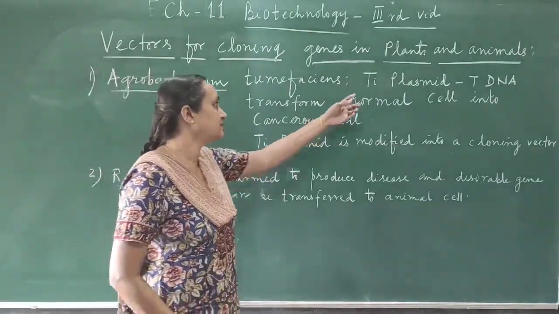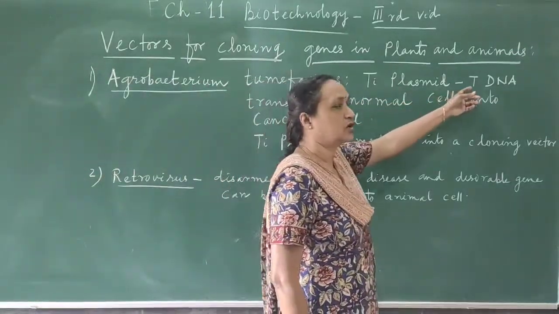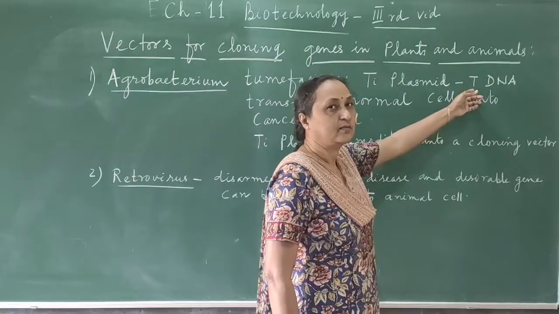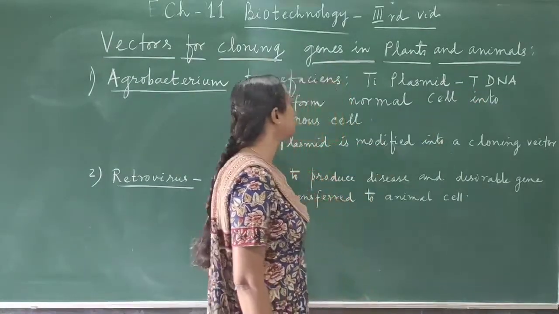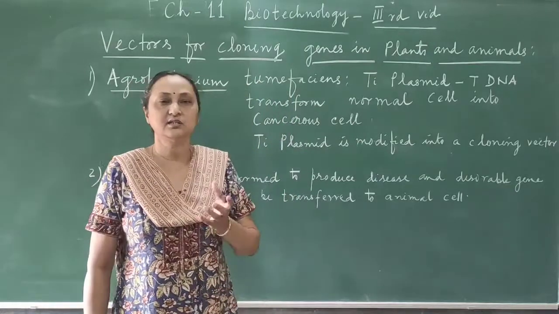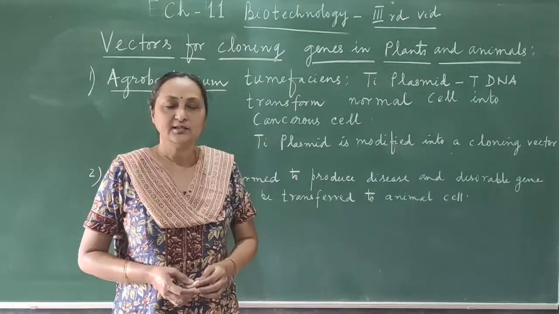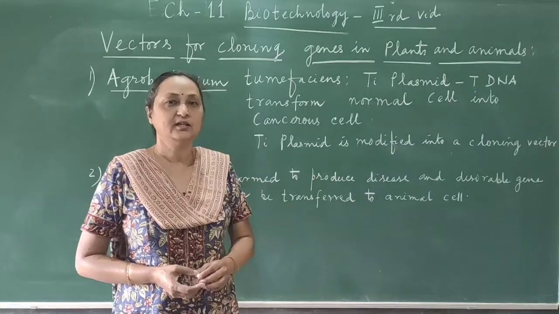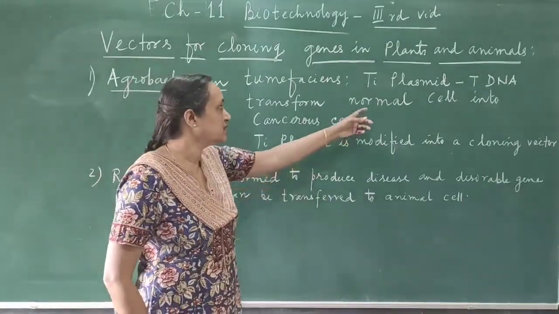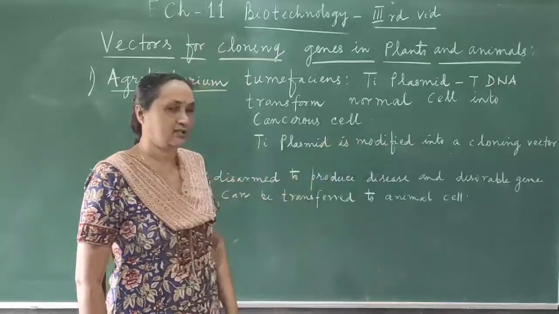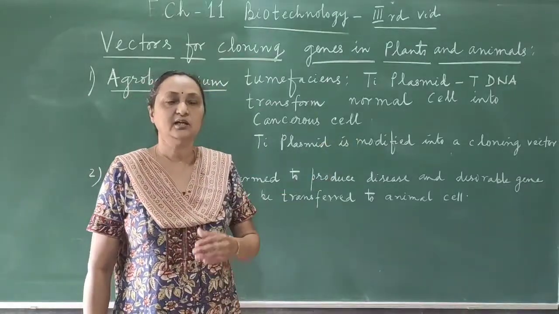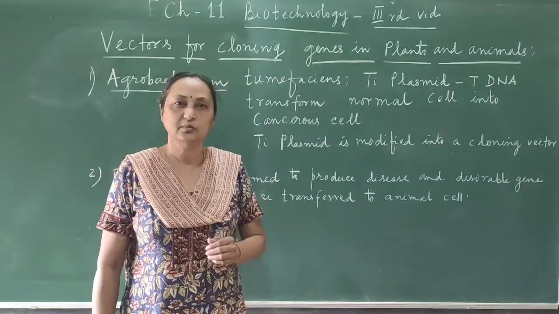The Ti plasmid has a gene called T-DNA. When the T-DNA is transferred into the plant cell, because this bacterium produces disease in the plant, the normal plant cell is converted into a cancerous one. So this is the way the bacterium is pathogenic to plants.